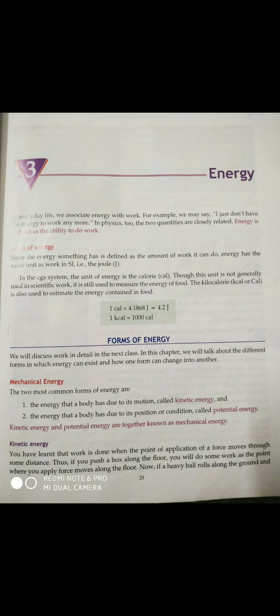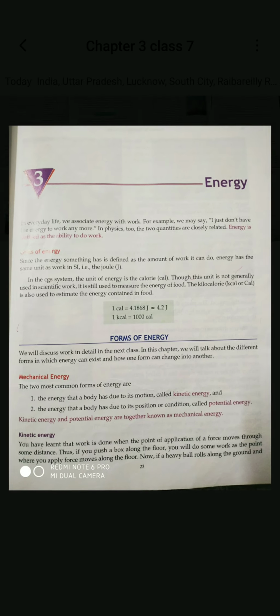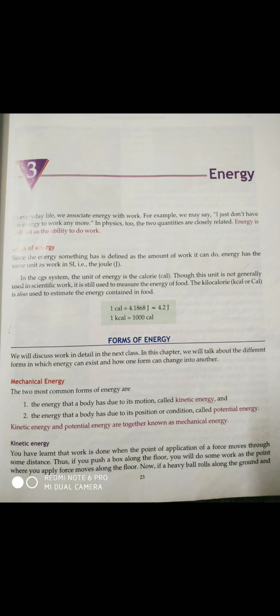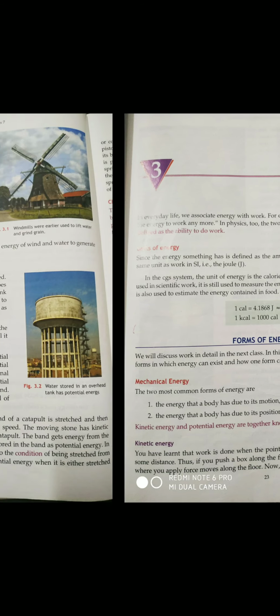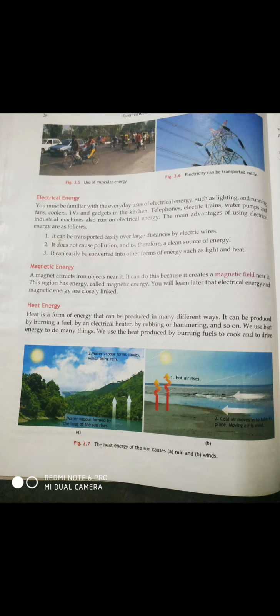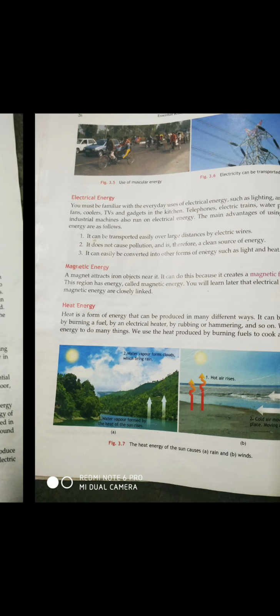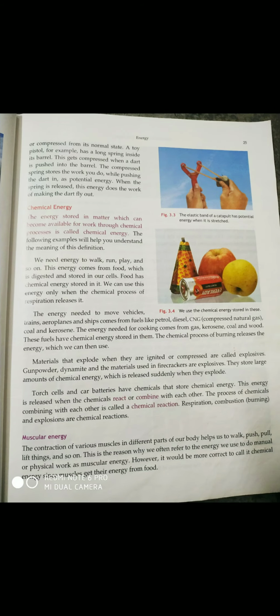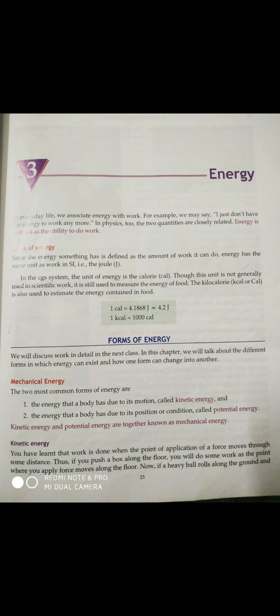Then there are a number of forms of energy. That is the important thing that we are going to study in this chapter. One of those is the mechanical energy. Then you have chemical energy, electrical energy, magnetic energy, heat energy, light energy, sound energy. So these are a number of forms of energy. First of all, we are going to study about the mechanical energy. There are two important forms of mechanical energy. What are they? Kinetic energy and potential energy.